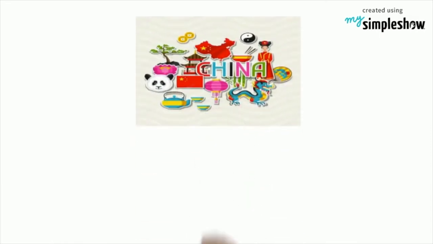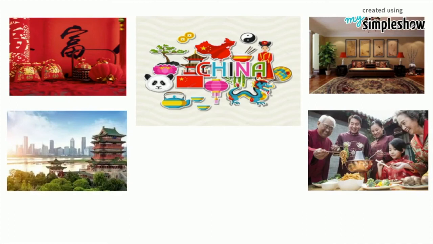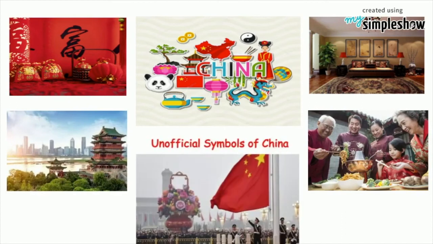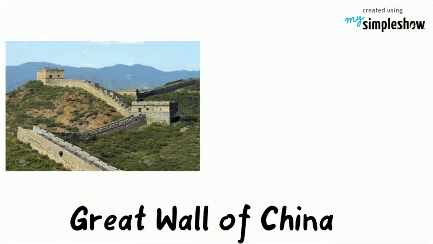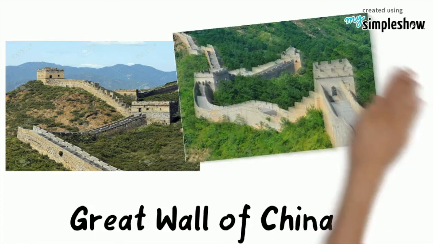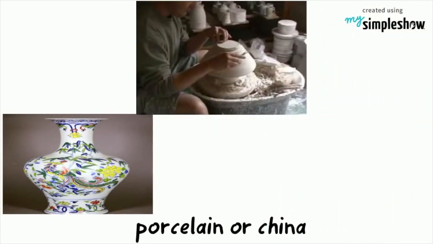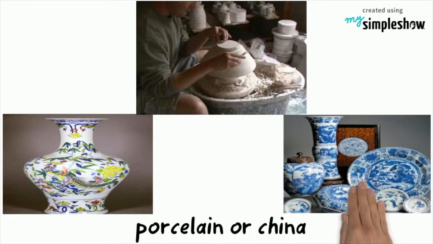When thinking about China, you can also have in mind different objects, places and activities. Here is a list of some less formal symbols of China. The Great Wall of China is an impressive structure, the largest man-made structure in the world, and was built to protect the Chinese Empire. Porcelain, or china, is an unofficial symbol of China. This delicate but resistant material was used to create exquisite items, adorned with flowery patterns.